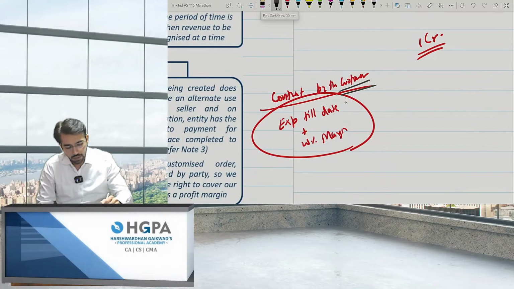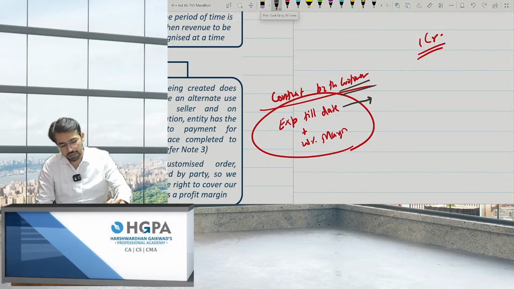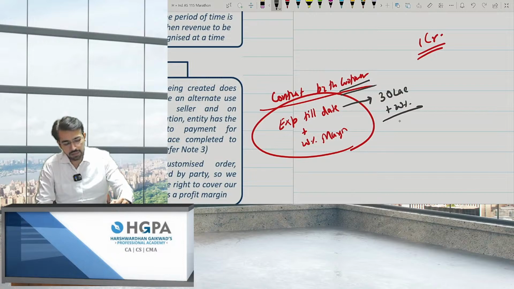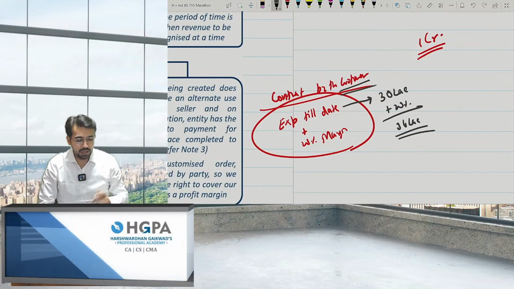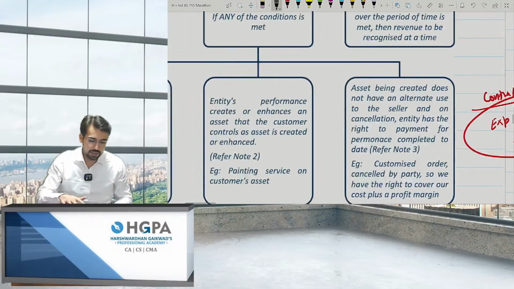In that scenario, I will say whatever my expense has been incurred till date. For example, let's say 30 lakh rupees I have incurred. Plus, we have already made an agreement. If any of the party cancels, they will have to pay 20%. That means you will pay me 36 lakh rupees right now. In this scenario, I'll book this 36 lakh over the period of the contract, right? So this is the scenario.